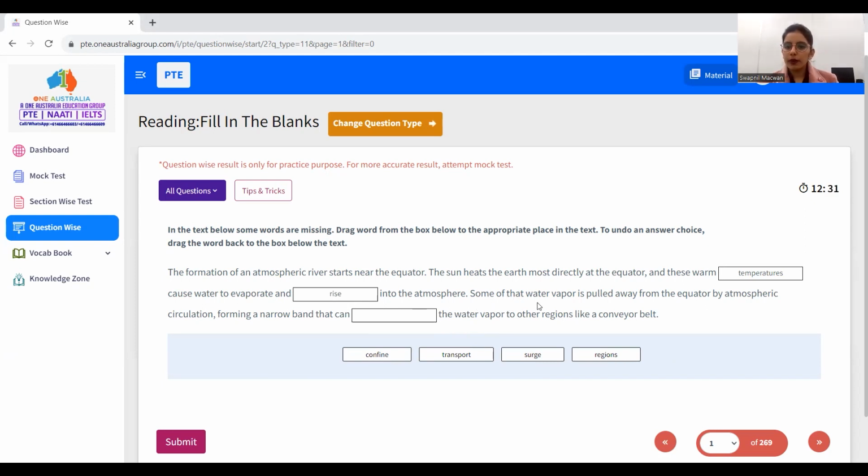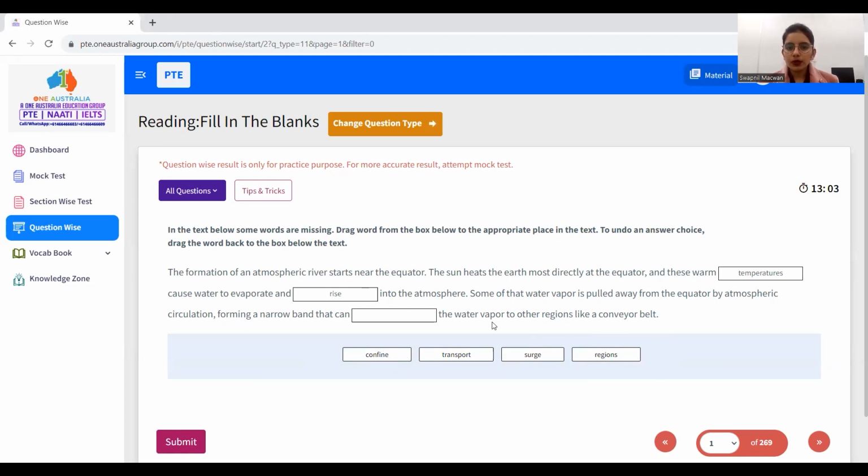Some of this water vapor is pulled away from the equator by atmospheric circulation, forming a narrow band that can dash the water vapor to other regions, like a conveyor belt. If you read the full sentence up to here, they are talking about a conveyor belt. A conveyor belt is used to transfer or transport one thing from one place to another place.